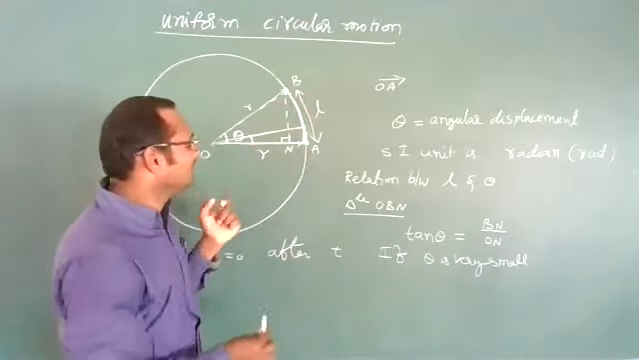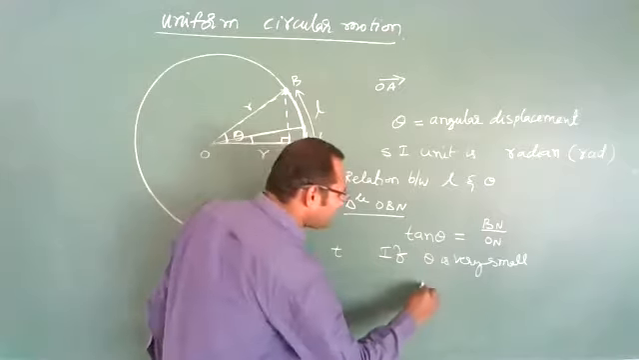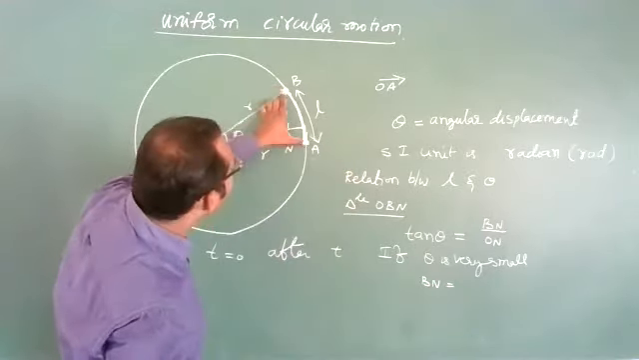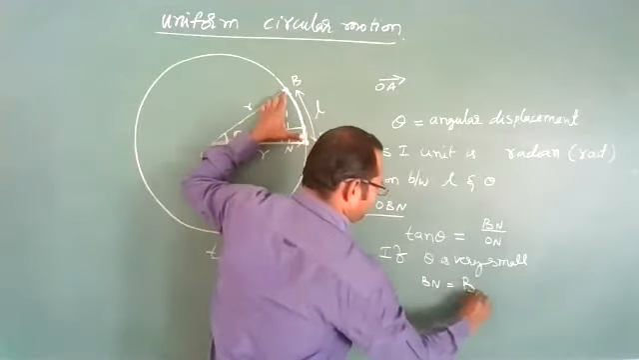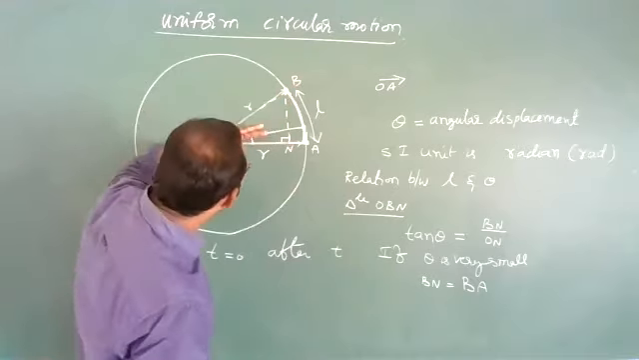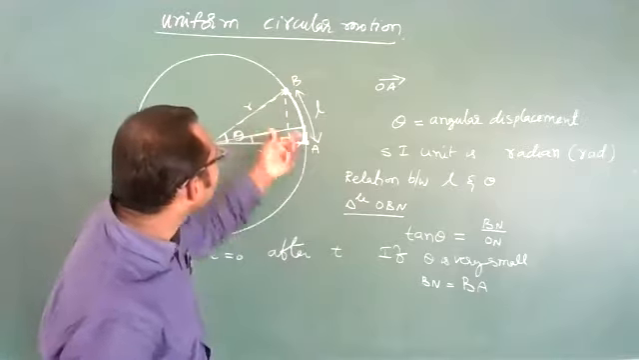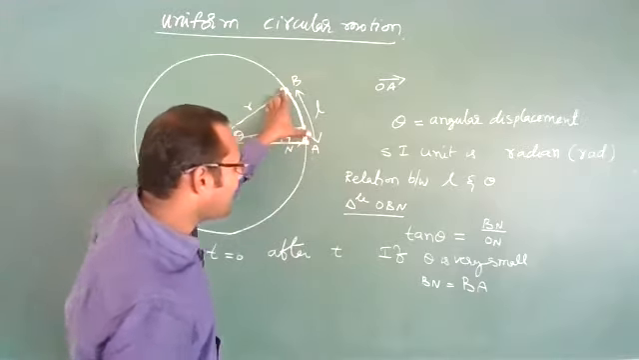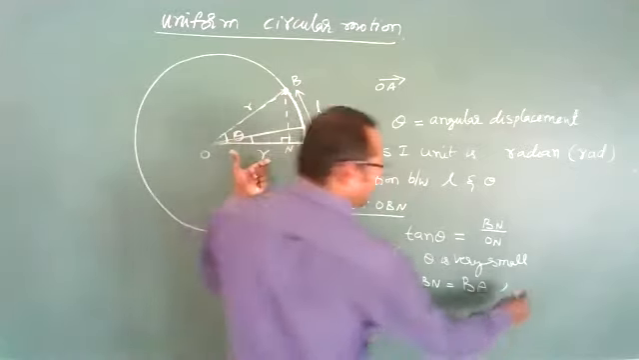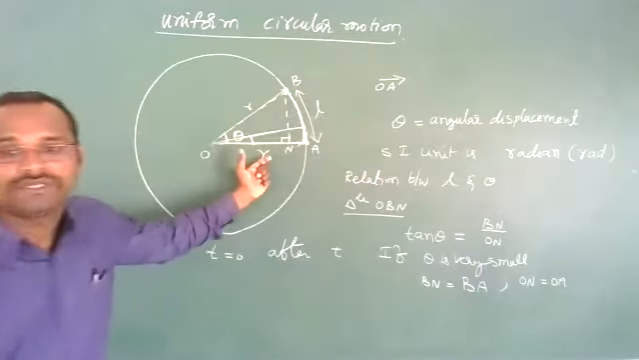So for a small angle theta, BN can become BA, because this N is shifting inside when you move down like this. At the same time, ON can become OA.